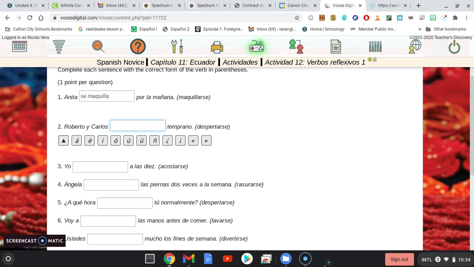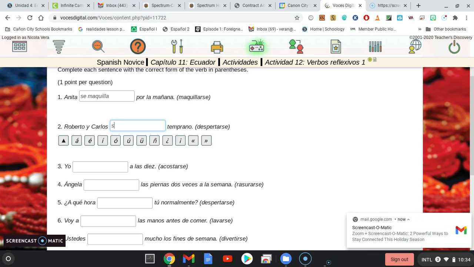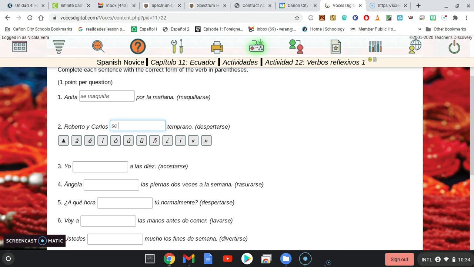So the first thing I'm going to do is deal with the se, take it off, and figure out which reflexive pronoun I'm going to use with Roberto and Carlos. In this case, it's going to be se, right? And then I'm going to take despertar and conjugate it into the ellos form. Well, this is an E to IE stem changing verb. And when you do this activity, you have got to look at your vocab sheet because it tells you if it's a stem changing verb. And this one is. So I'm going to write this as DES, and then instead of an E here, I'm going to write IE. And then it's an AR verb, so AN at the end. Se despiertan. Okay.